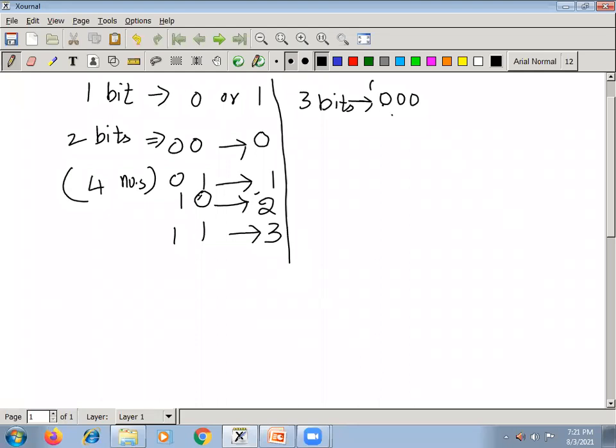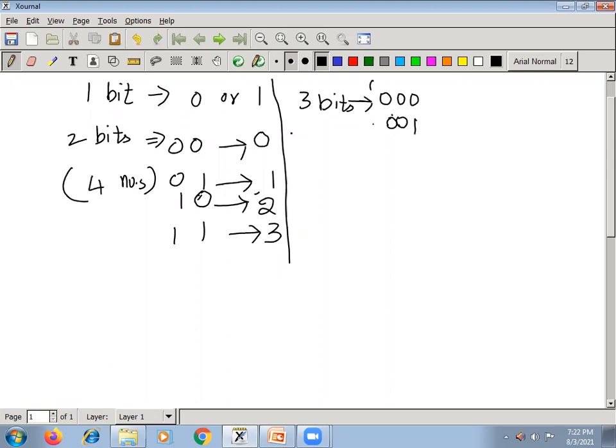Next, 0 0 1. The tablet is creating a problem. Yes, 3 zeros, then 0 0 1.